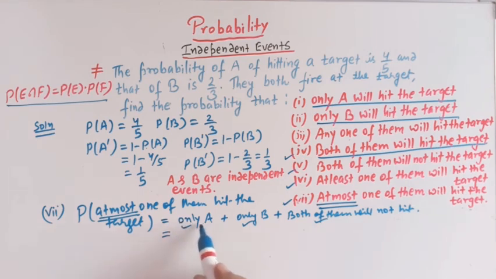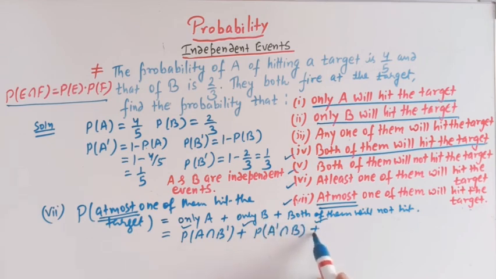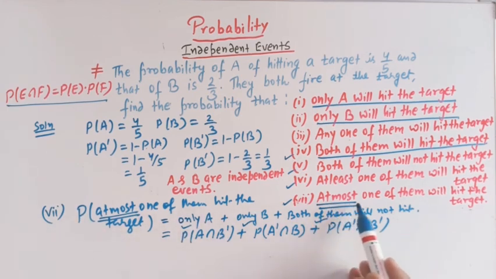So whenever we take only A, then we have P of A intersection B complement. Here we have only B, so we'll have A complement intersection B, and both of them will not hit the target means we have to take A complement intersection B complement, right? So the probability that at most one of them will hit the target is the sum of these three probabilities: only A, only B, and both of them will not hit the target.